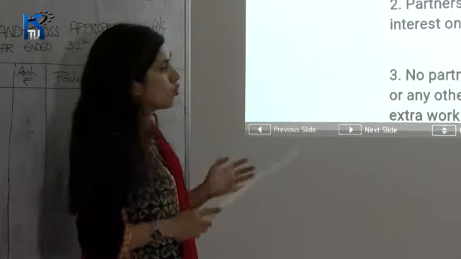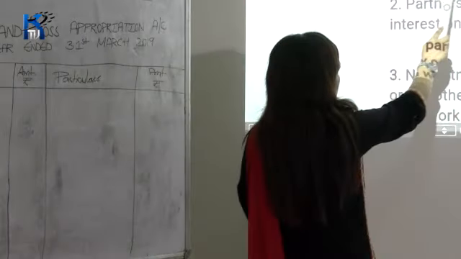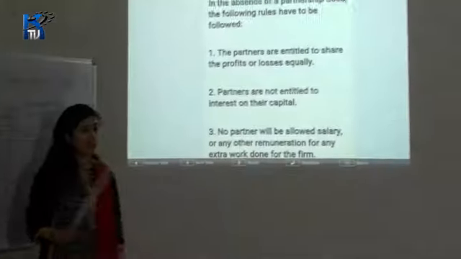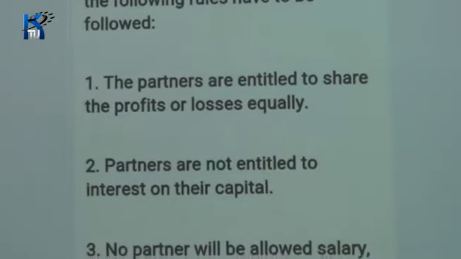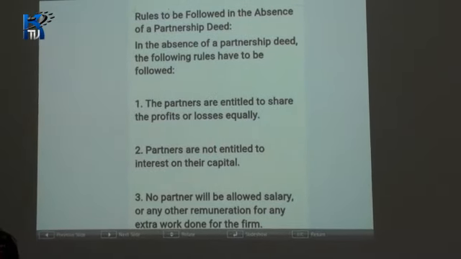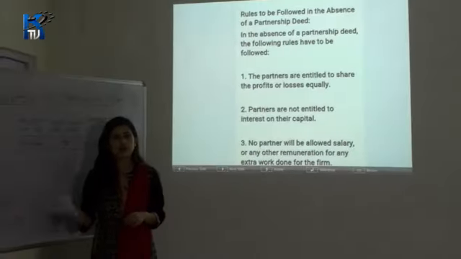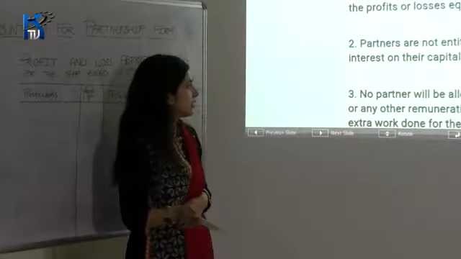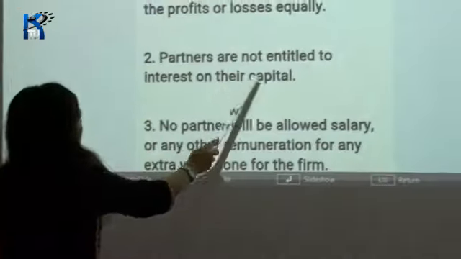Those rules are: number 1, the partners are entitled to share profit or losses equally. So if there is no partnership deed, the partners will share the profit and losses equally, irrespective of their capital contribution ratio, if there is no provision in the partnership deed.